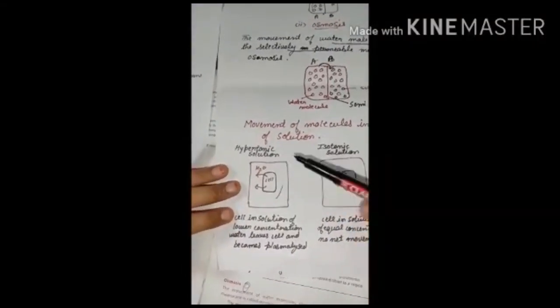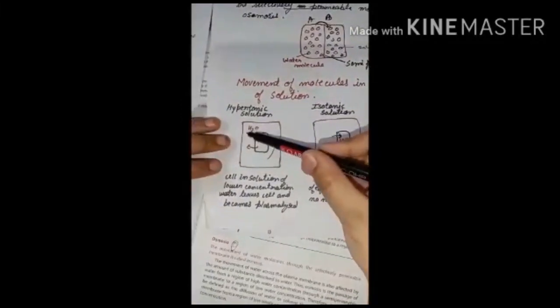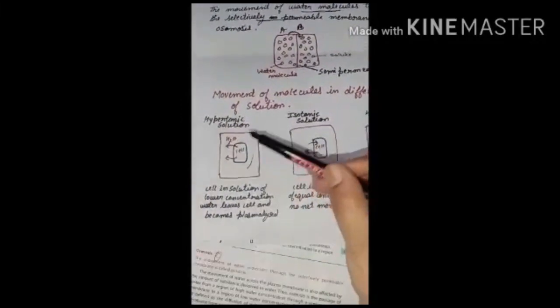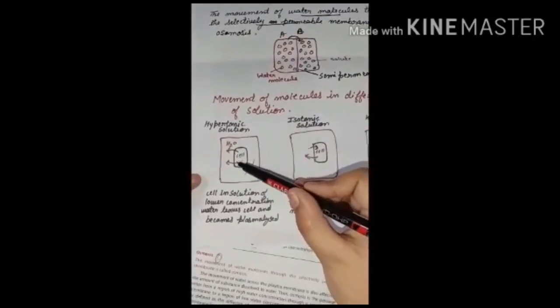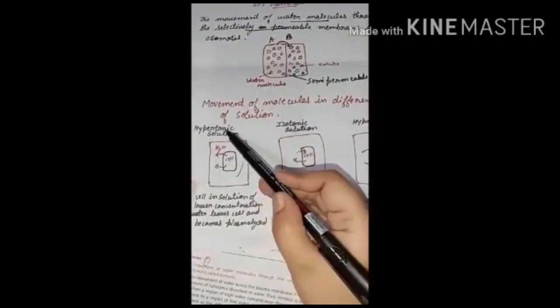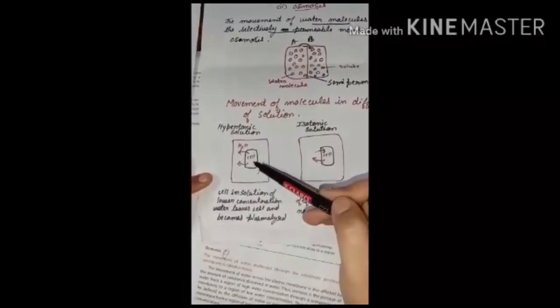In this case, the water molecules will move from the cell to the outside. Here the water concentration is less in the outer environment in comparison to the cell, so the water molecules will move out of the cell. That type of solution is called hypertonic solution. In this case the cell will become plasmolyzed, meaning it will shrink.